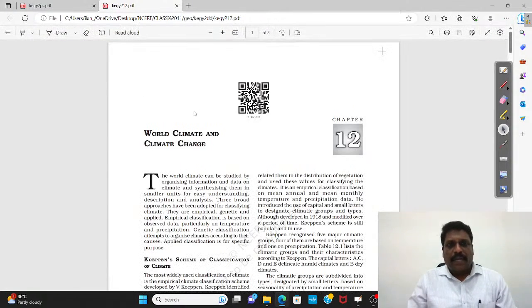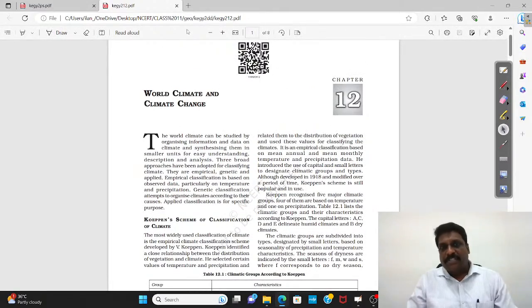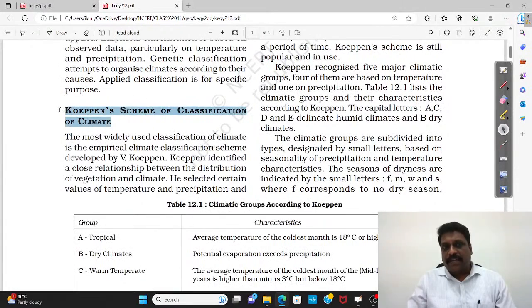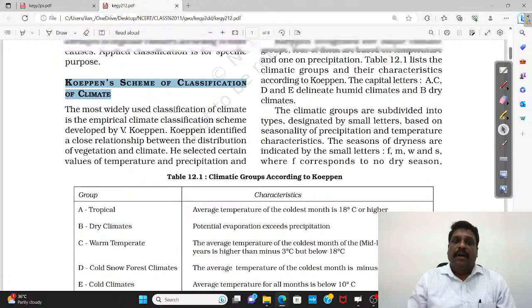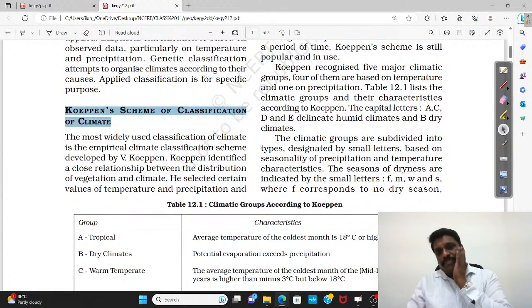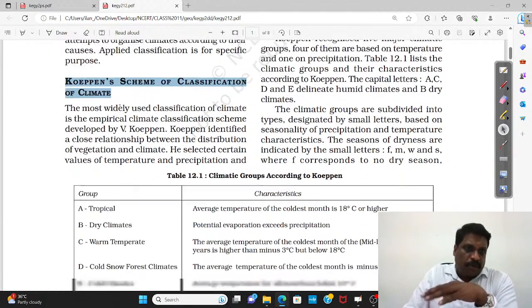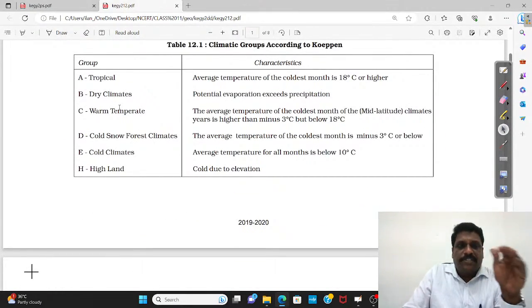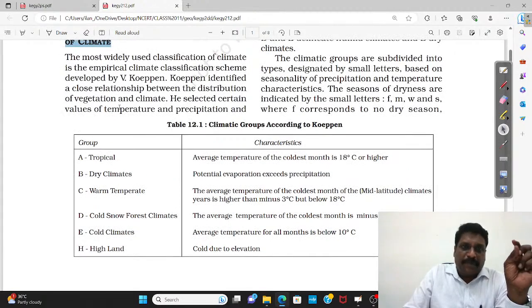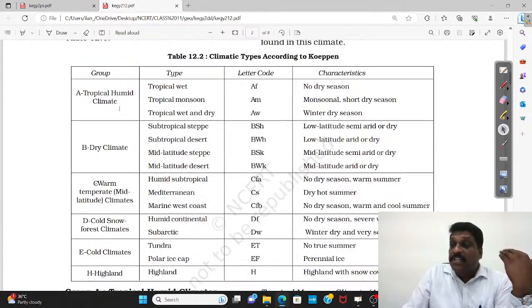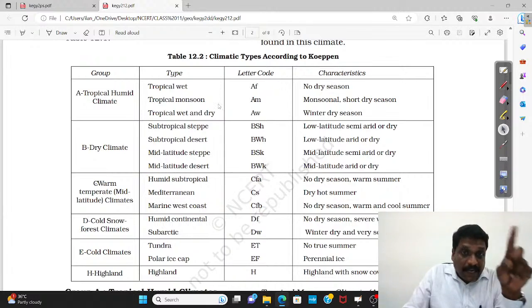Now, my dear friends, when I talk about world climate and climate change, let me be very practical. Köppen's classification, for general studies, I would say is not needed. Instead, for examination, you better go for the climatic classification given by G.C. Leong. G.C. Leong has classified around 11 types of climate. Köppen has given around 13 different types of climate. So for climatic classification alone, you go for G.C. Leong's classification.